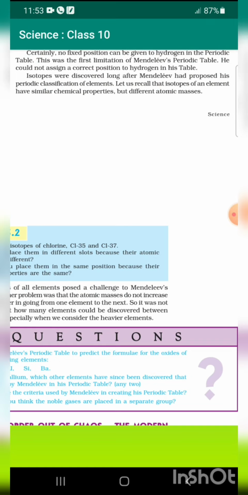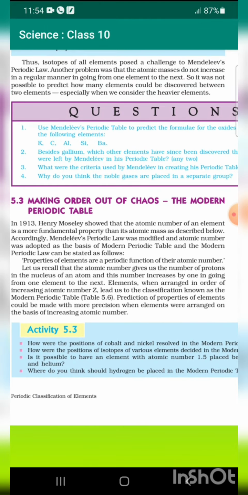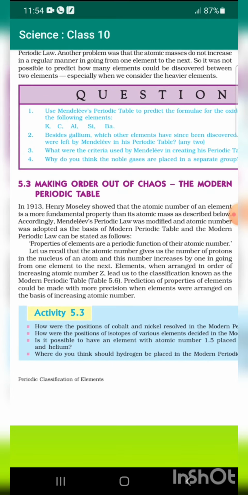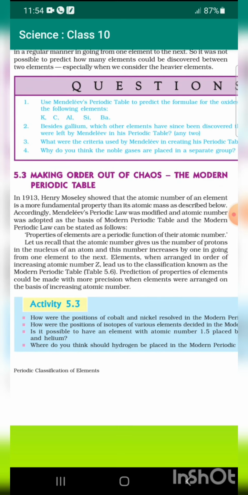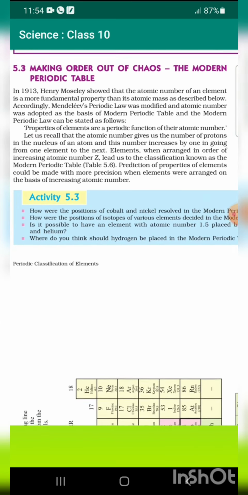Isotopes were discovered long after Mendeleev had proposed his periodic classification of elements. Let us recall that isotopes of an element have similar chemical properties but different atomic masses. Thus, isotopes of all elements posed a challenge to Mendeleev's periodic law. Another problem was that the atomic mass does not increase in a regular manner in going from one element to the next. So it was not possible to predict how many elements could be discovered between two elements, especially when we consider the heavier elements.